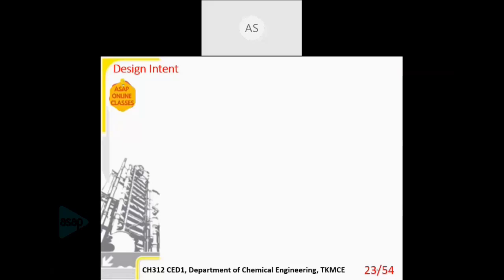The last one is: are photostats of Perry's handbook allowed in the exam hall? Photostats of Perry actually are not allowed. You need to have an original copy, either the 6th, 7th, 8th, or 9th edition. You must have any one version with you. But if you have the 7th edition, some data may not be there. In that case, whatever data is not available can be taken as a Xerox and carried to the examination hall.